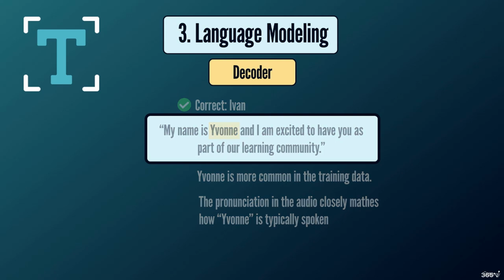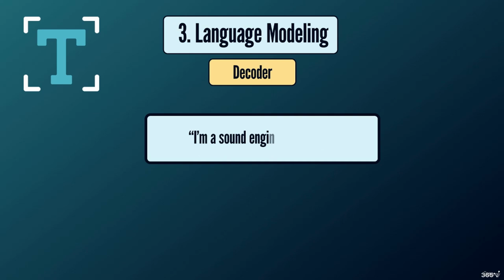The model also uses context in sentences like, "I'm a sound engineer turned data scientist," where it knows engineer is more appropriate than a similar sounding word like energy. It also understands that, considering the rest of the sentence, putting the verb turn in the past tense makes more sense. The decoder continually uses the relationship between words to ensure the transcription is logical within the flow of the sentence.